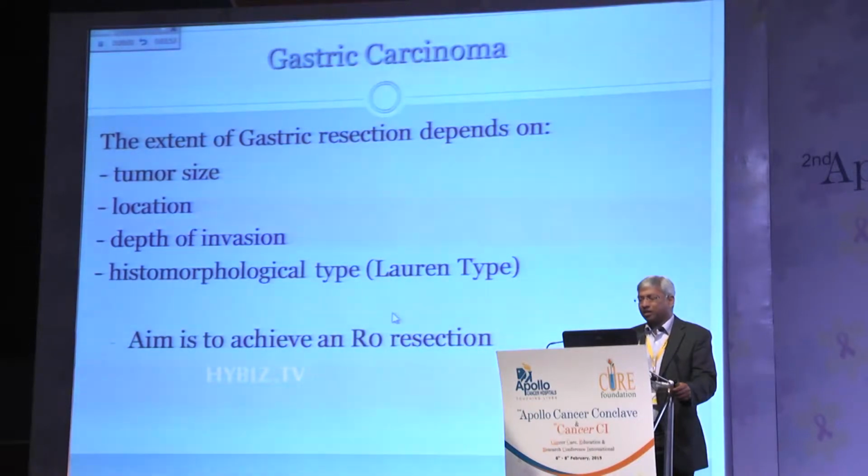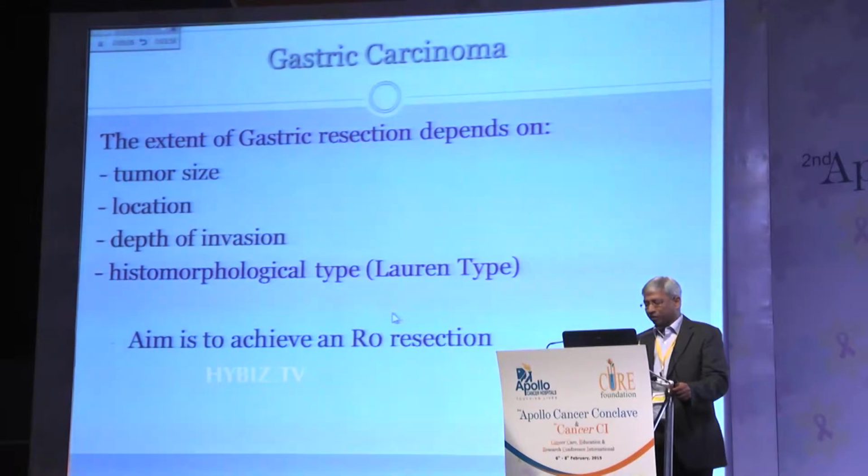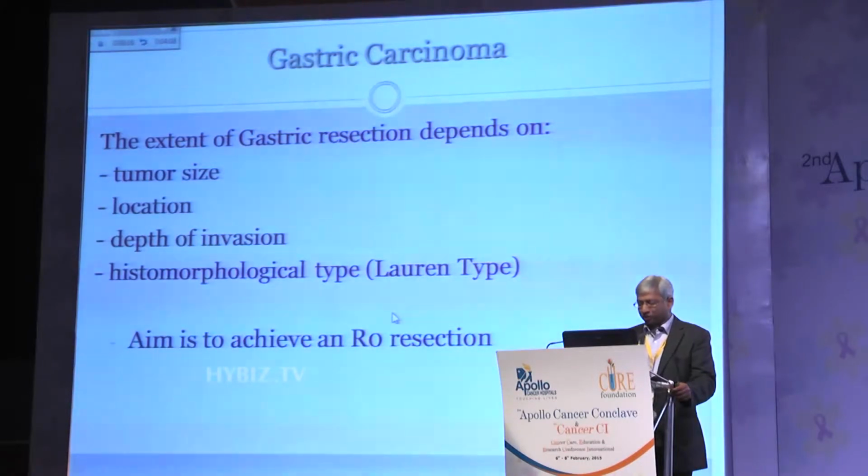Quite some data is there as to which patient should go for surgery and which patient should go for neoadjuvant therapy. But once you have decided that the patient has a resectable disease, and once you have chosen surgery, the extent of gastric resection depends on the tumor size, the location, the depth of invasion, and histomorphological type.